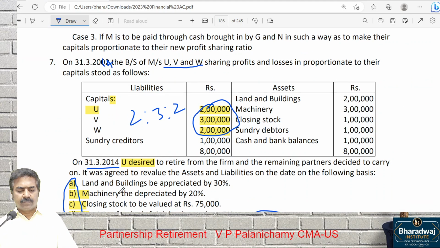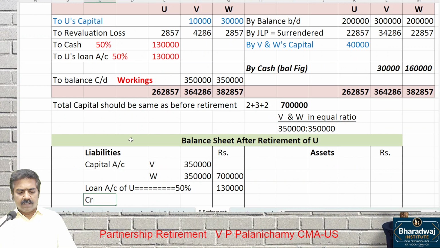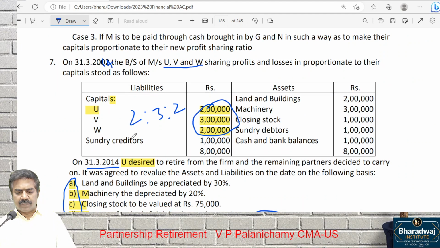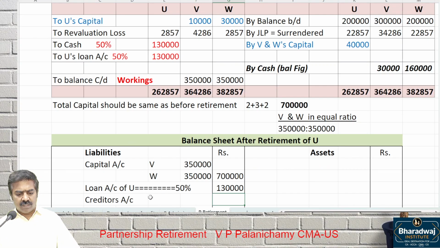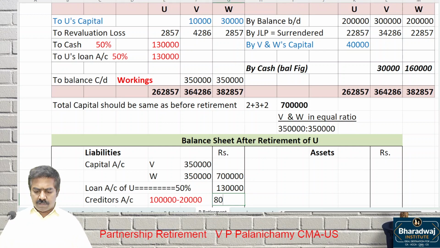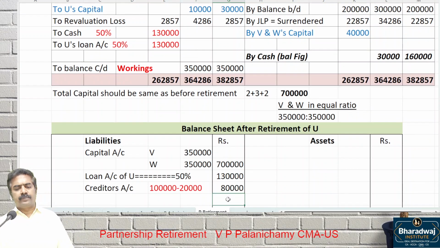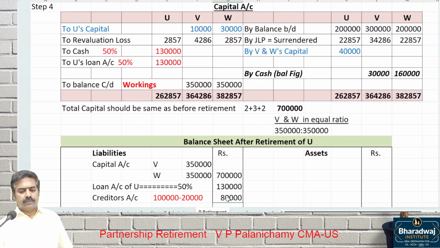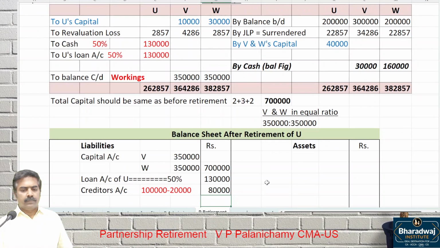Then look at the old balance sheet. Creditors. No revaluation of creditors. 1,20,000 is mentioned. Old credit balance is written back, 20,000. So balance 80,000 will come. Then assets.